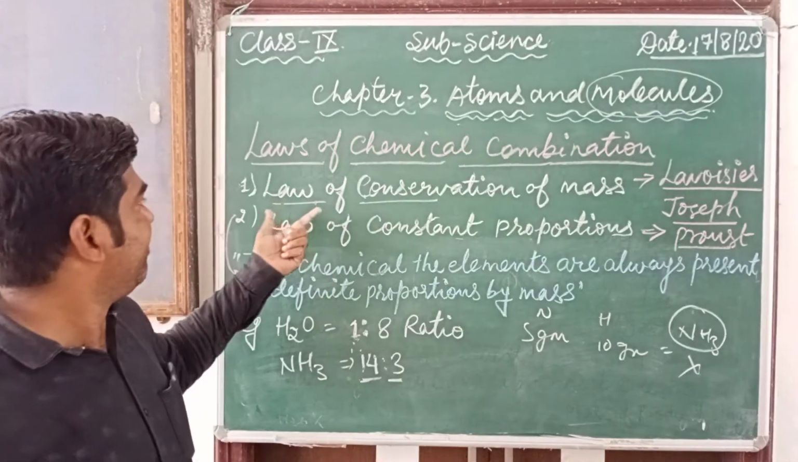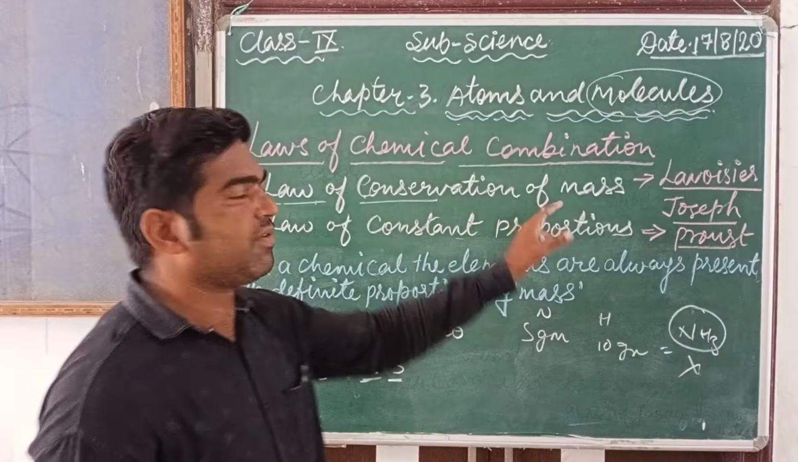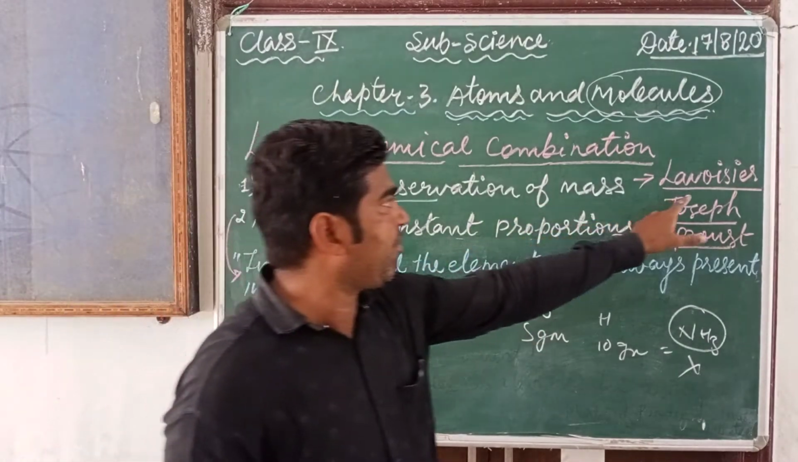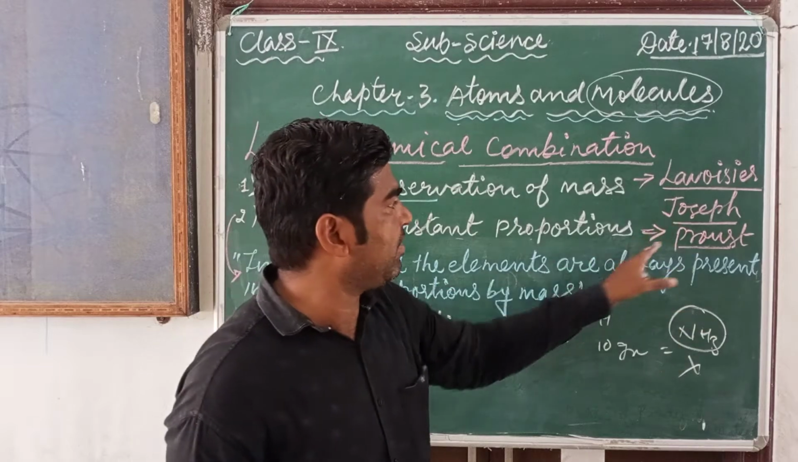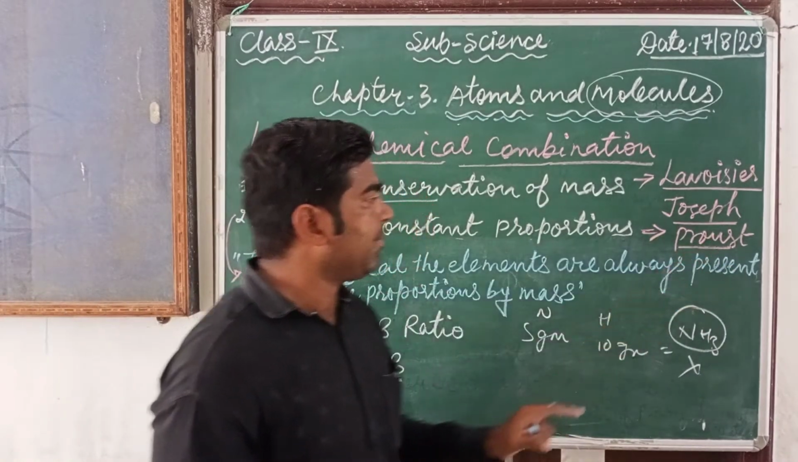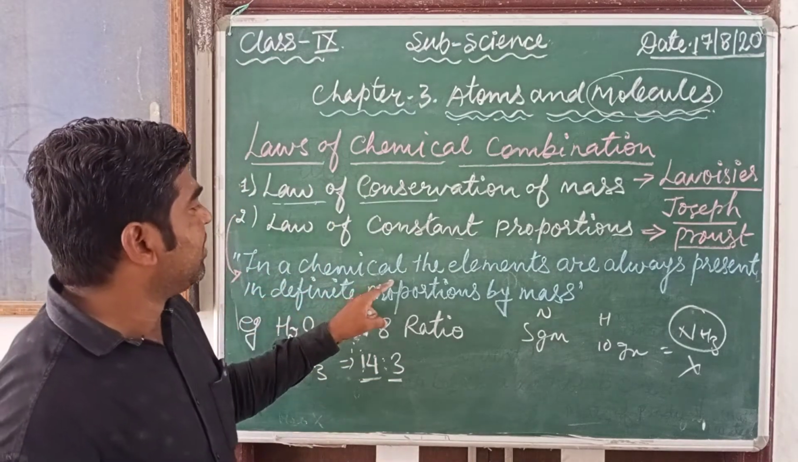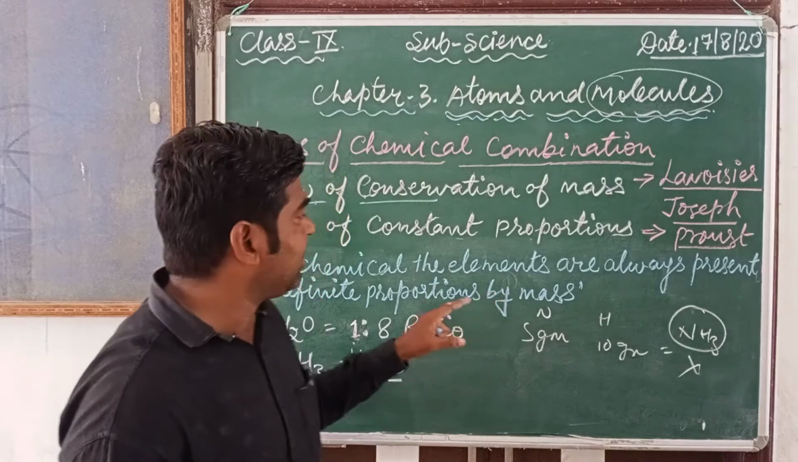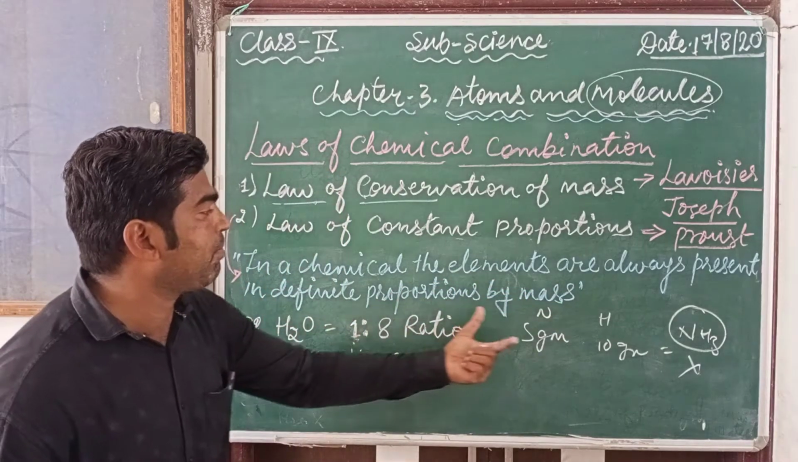So previously we already discussed the first law. That was given by Lavoisier. And the second law, this law was given by whom? By Joseph Proust. And the statement of this second law is that in a chemical compound, the elements are always present in a definite proportion by mass.